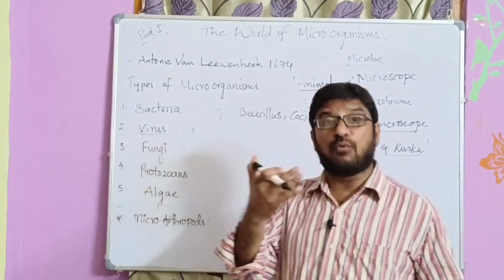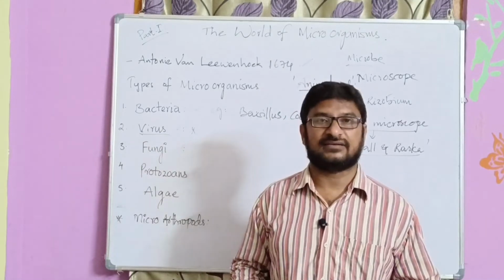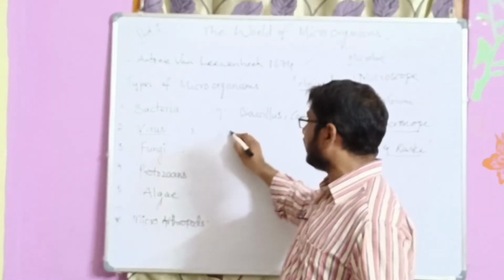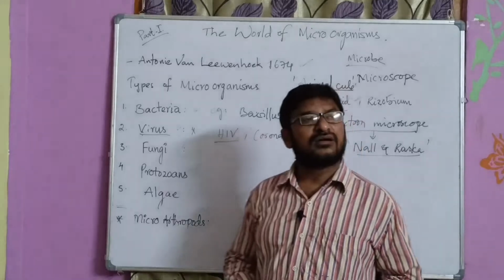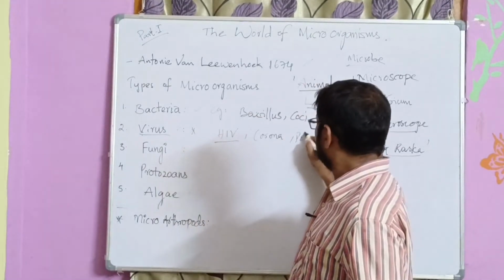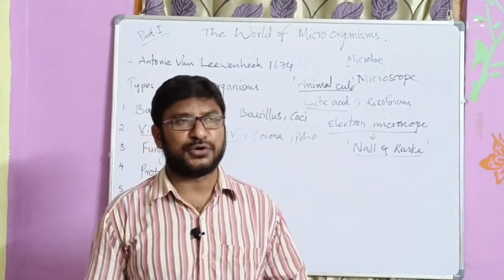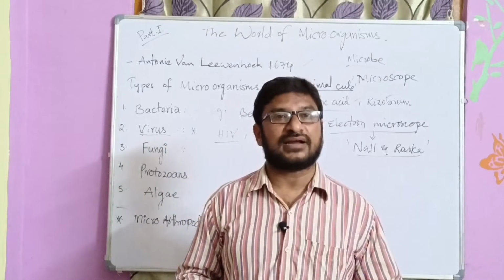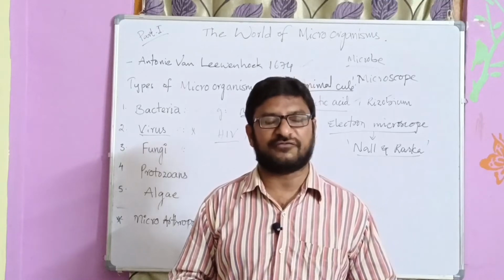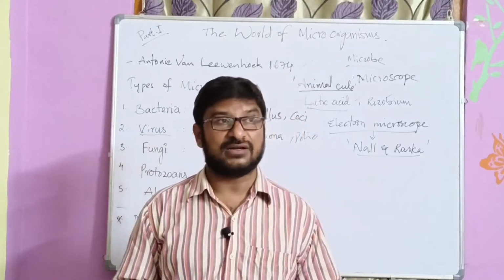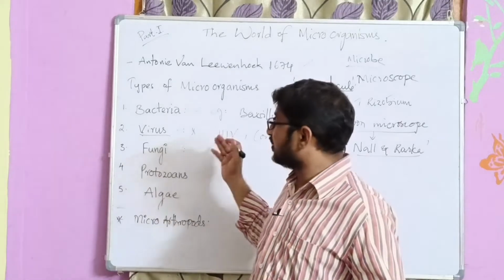Next, polio virus, influenza, right? HIV, the human immunodeficiency virus, corona, polio, all these are examples of viruses. Viruses cause different diseases, as we know. Polio virus causes polio disease, right? AIDS is also caused by the human immunodeficiency virus. AIDS is a very dreadful and dangerous disease, right? So that is what we have about viruses.